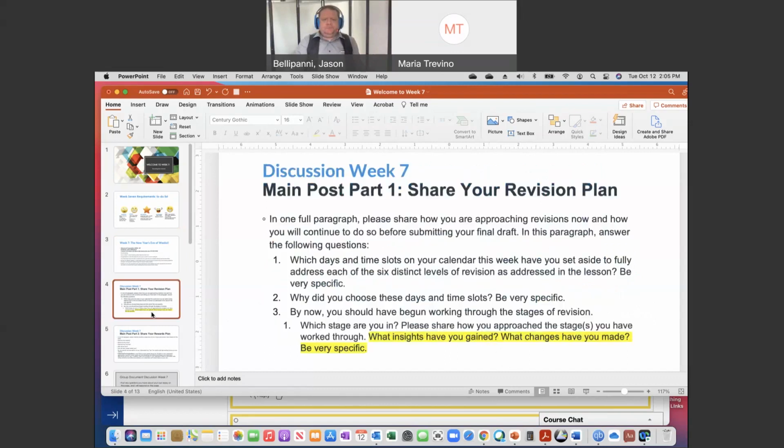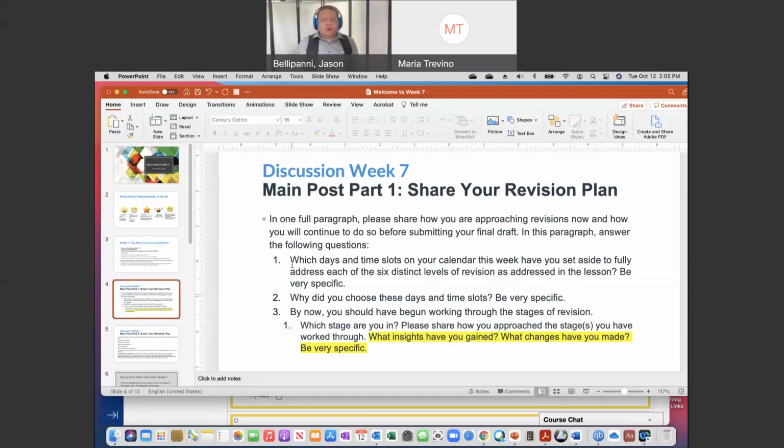So here we go. Discussion. This is the first. There are two posts you're making. Rather, one big post, but you're doing two things to it. So the main post for part 1 is you're going to create and share your revision plan. I think what they're trying to get at is just planning out when you're going to be able to do your revisions.